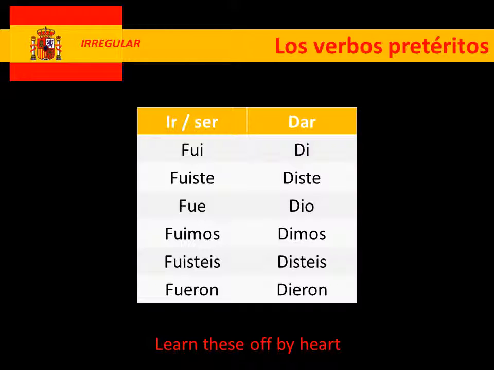May well have done that before. And then dar is a bit funny because you think about it as an AR verb, but it actually has the other endings on it. So it's di, diste, dio, dimos, disteis, dieron. And as it says at the bottom, learn these off by heart because you can't pattern them properly.